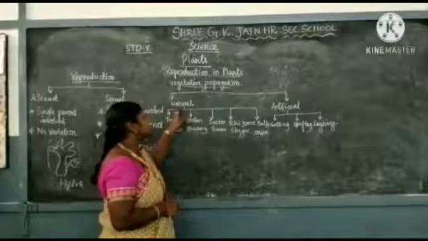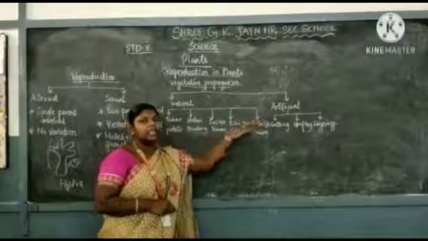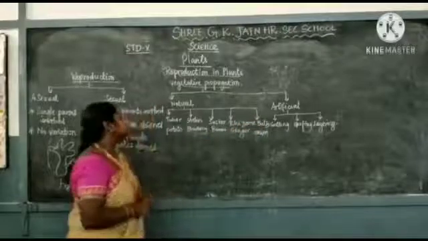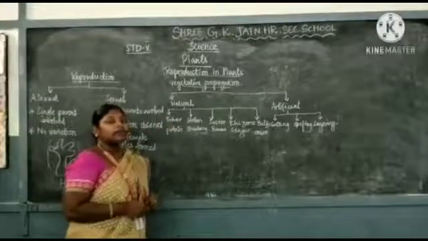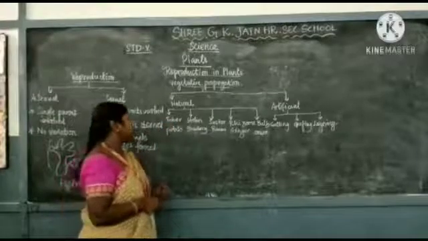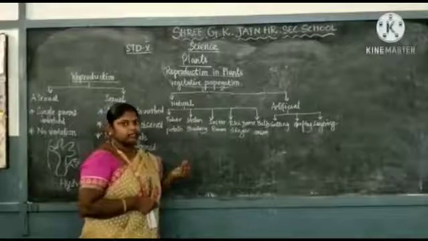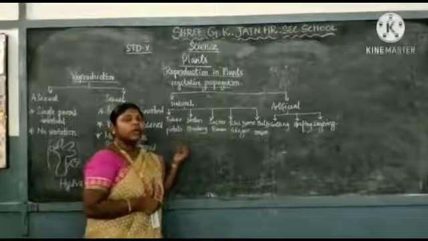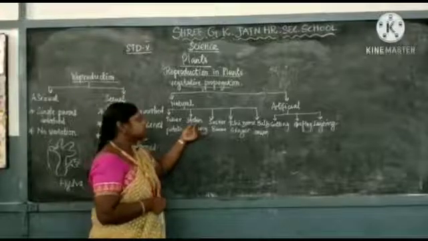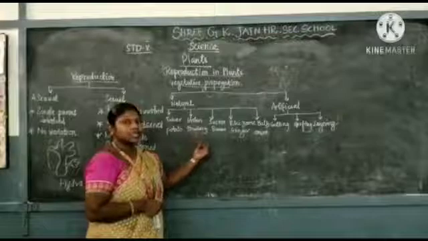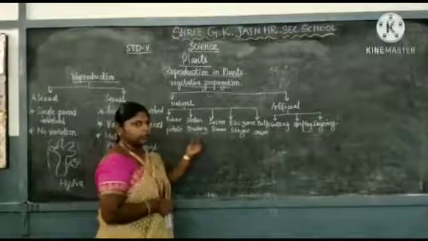Here it is also divided into two types, one is natural and another one is artificial. Here you can see potato tubers. After a few days, on the matured potato, we can see some buds. They are called eyes. So in each eye, they can form a new potato plant. In strawberry, we can see the stolon. Here, stolon acts as a vegetative part of asexual reproduction.